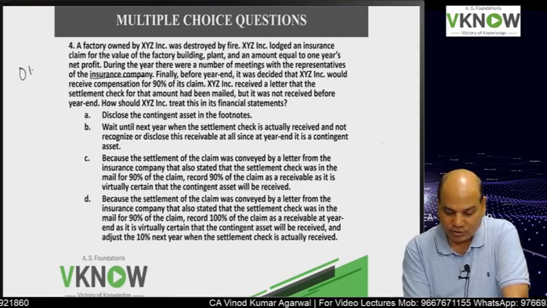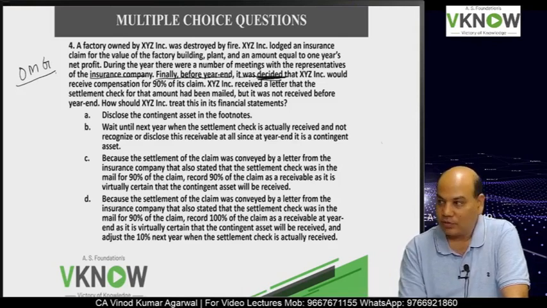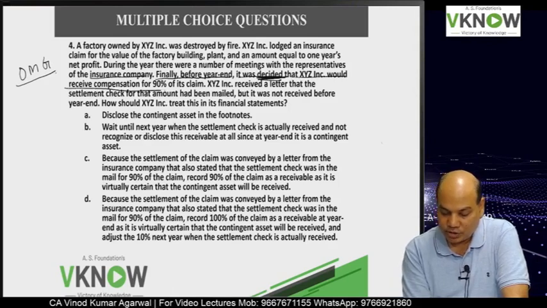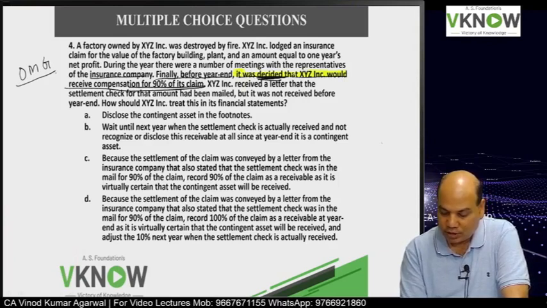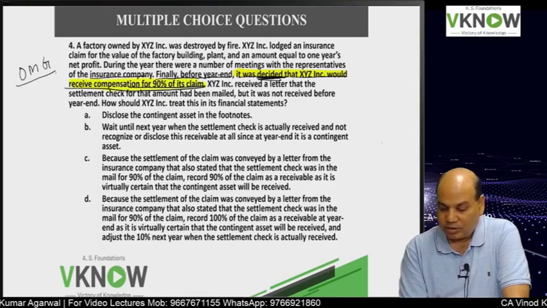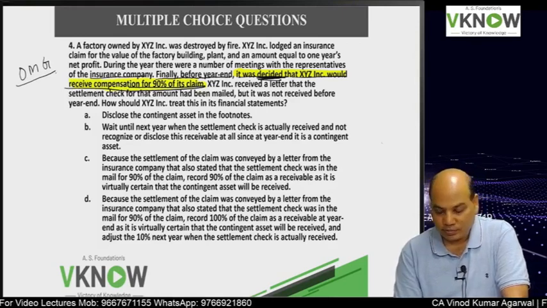Finally, before year end, it was decided. So the insurance company has decided that XYZ would receive compensation for 90% of the claim. So those who have the notes, they can highlight, underline this line. There is a hint here. So it was agreed between the two parties that the insurance company would pay 90% of the claim.